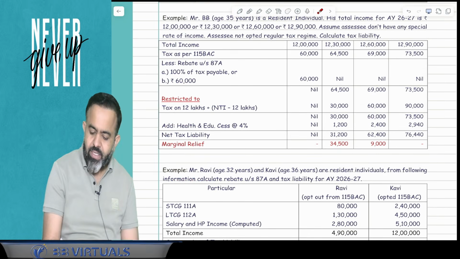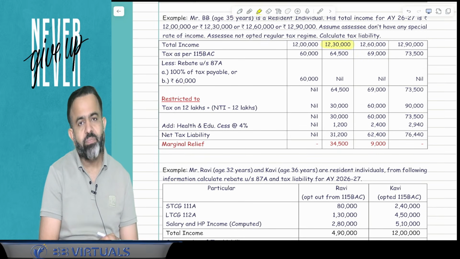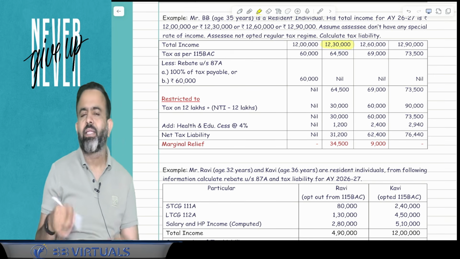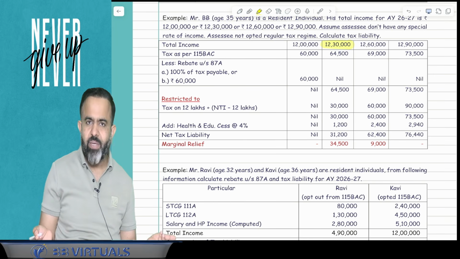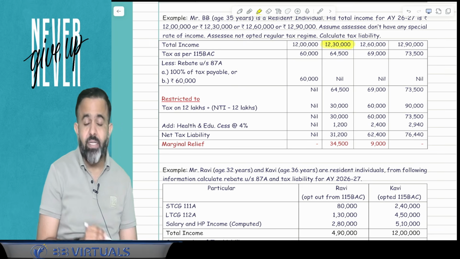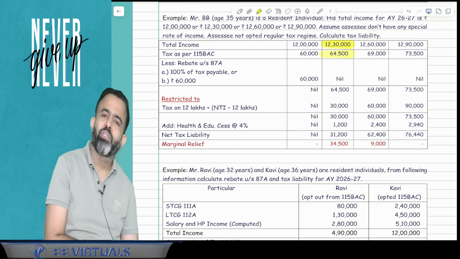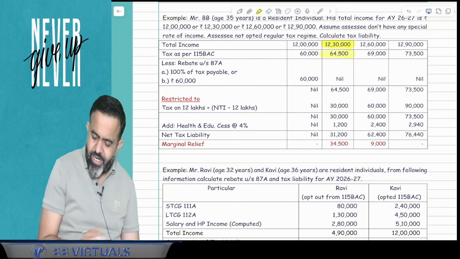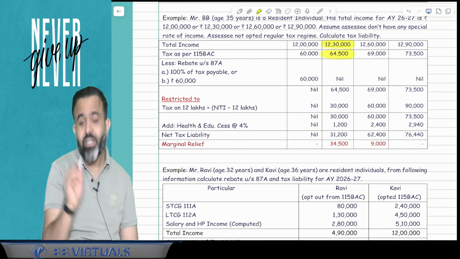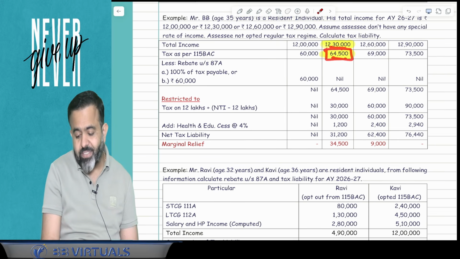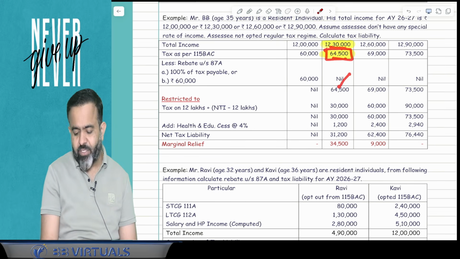I can take an example. Suppose your income is 12,30,000. If your income was only 12 lakh, then there is no tax at all due to the 87A rebate. But here your income is 12,30,000, and due to that your tax is 64,500. Here the income increase over 12 lakh is 30,000, but the tax increase is 64,500. There is no rebate at all.